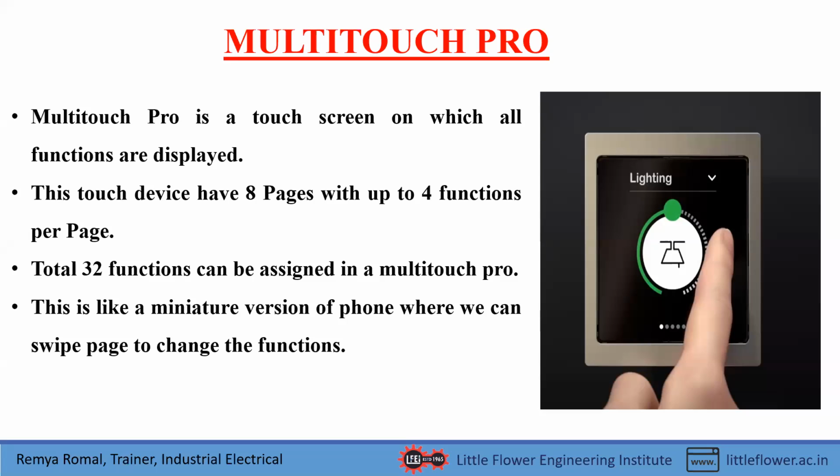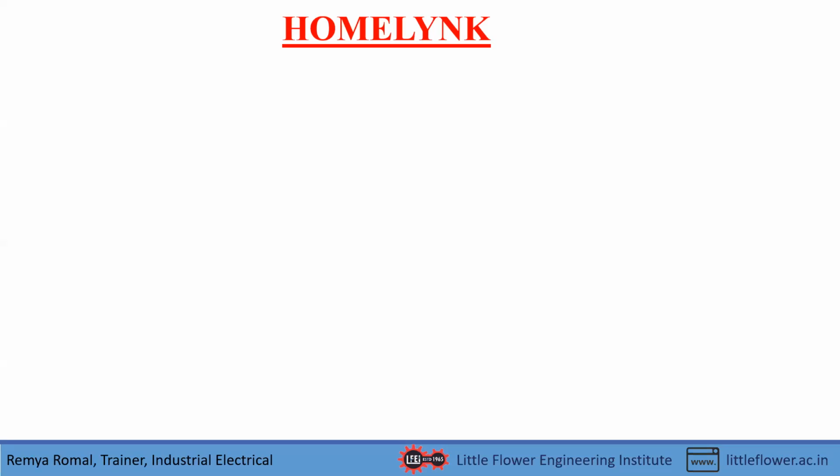But if your home has only 32 functions, including your equipment control and temperature control, you can use this one multi-touch pro. And using this one multi-touch pro, you can control all the devices of your home. This is like a miniature version of a phone, where we can swipe the images. This is lighting. If you swipe to the next page, you can see the equipment control. So you can swipe and change the functions.